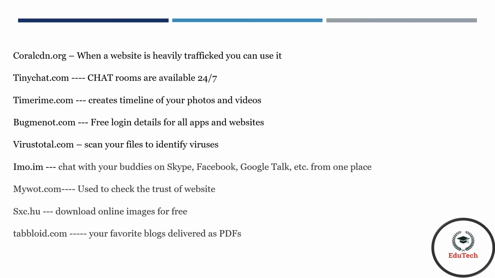MyWOT.com. It is used to check trust of a website. When you go to some websites, it shows not secure. So copy that link and paste in mywot.com so you can see whether the website is true or something has happened.